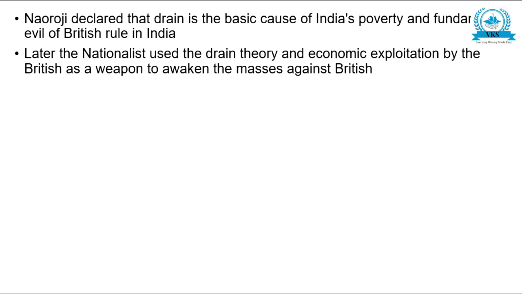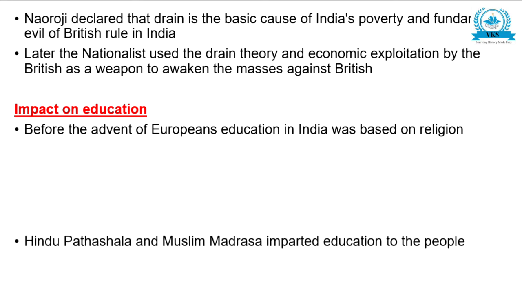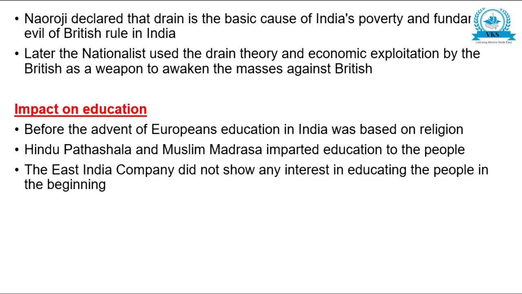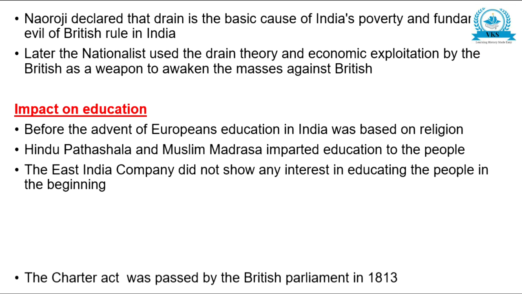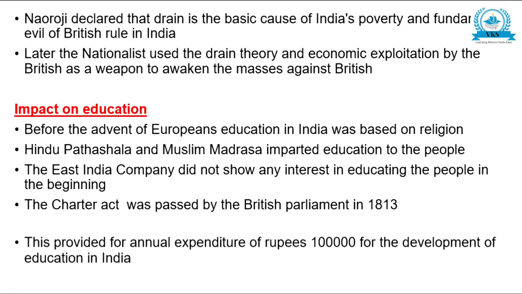Now let us just go through the points. Impact on education. Before the advent of Europeans, education in India was based on religion. Hindu Pathashala and Muslim Madrasa imparted education to the people. The East India Company did not show any interest in educating the people in the beginning. The Charter Act was passed by the British Parliament in 1813.